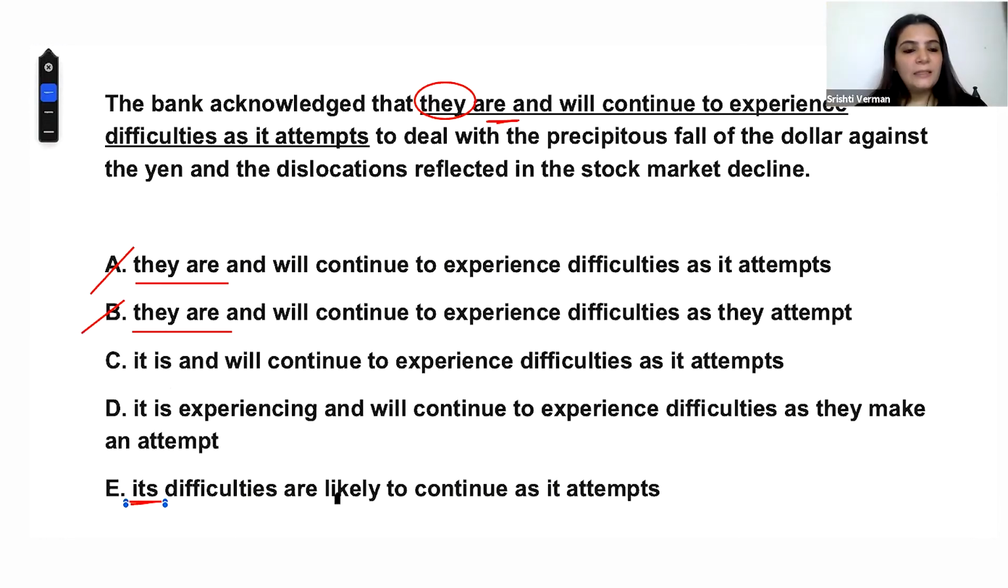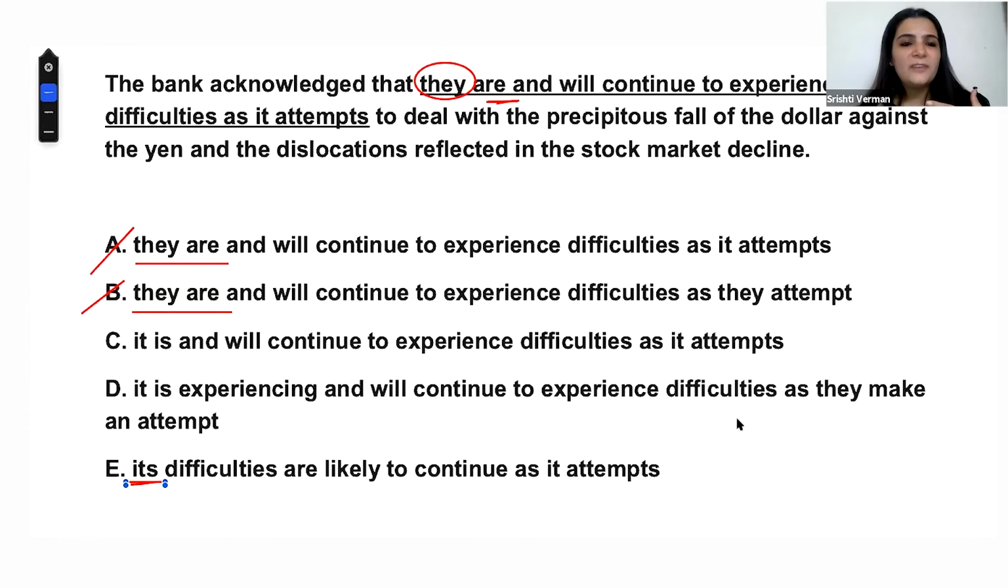So the thing here is, guys, you remember when we were discussing our previous webinars, we said that shorter the better, right? So if I look at it is experiencing and will continue to experience difficulties as they make an attempt. Now, this is something which is very lengthy, right? And it is very much out of place. Why will I say experiencing and then continue to experience? Why will I repeat it, right? So my straightforward suggestion would be whenever you see such lengthy sentences compared with the rest of the four answer choices, eliminate it.